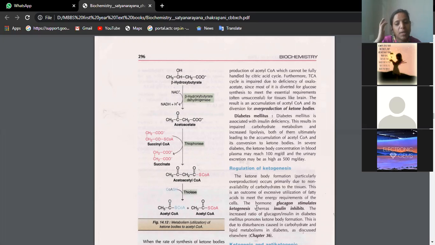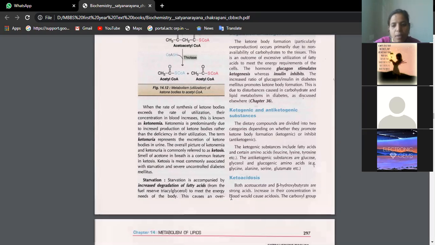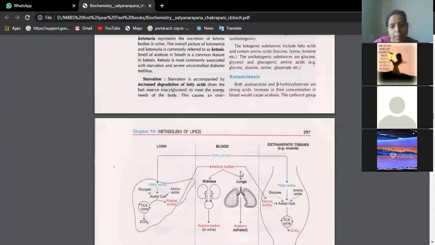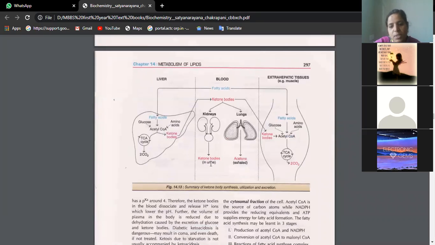Because of high ketone bodies in the blood, the neurons will be affected. Neurons are strictly dependent on glucose. To some extent our body will be able to supply, but after a long time even our body cannot withstand these high levels of ketone bodies. When these ketone bodies start migrating to the nervous tissue, the person will go into diabetic coma, which is very fatal, very dangerous if it is not treated. So that is ketogenesis, diabetic ketoacidosis. You will see the appearance of ketone bodies in urine. Even the breath smells like ketone bodies, that is acetone smell.